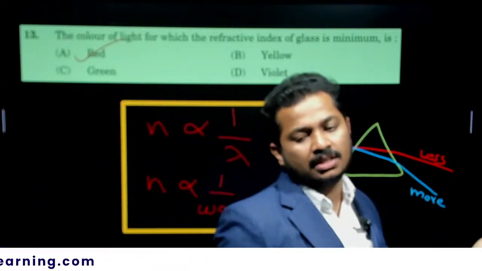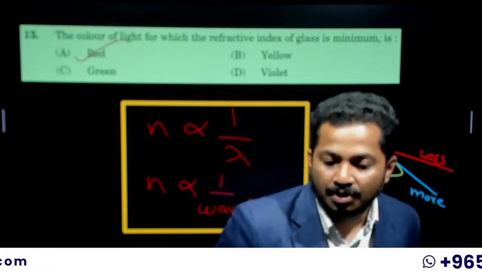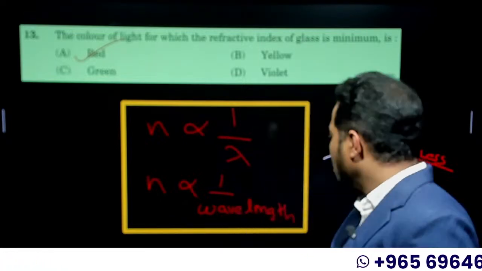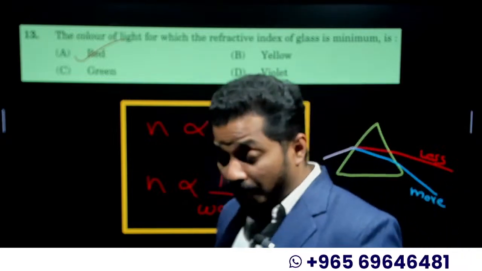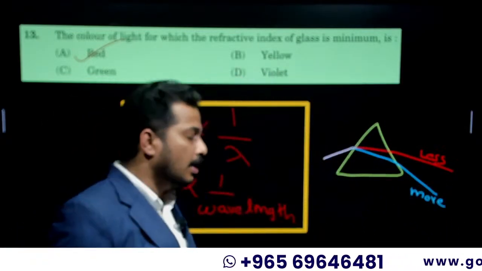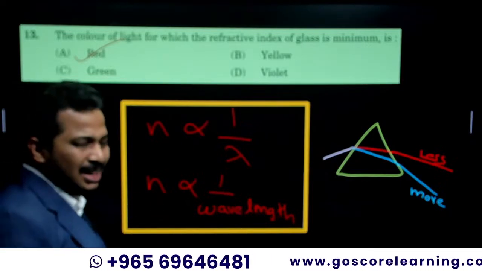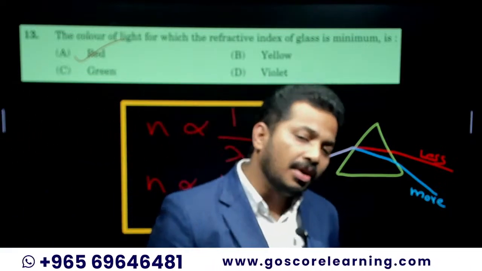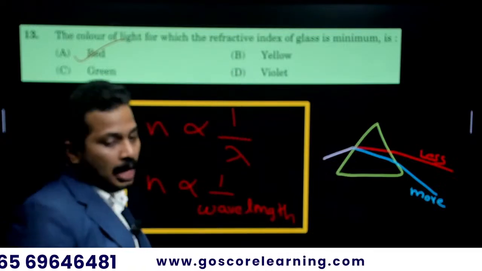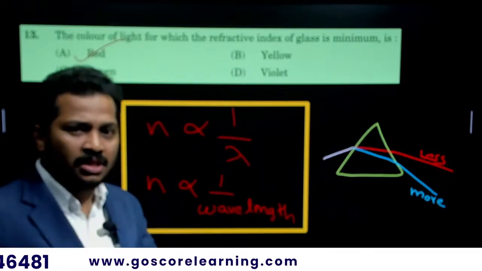The more the refractive index, the more the deviation. So here more deviation is for violet, so violet has more refractive index. Less deviation for red, so red has the least refractive index. Or the direct equation is: refractive index is inversely proportional to wavelength. Wavelength means lambda. Okay, fine.